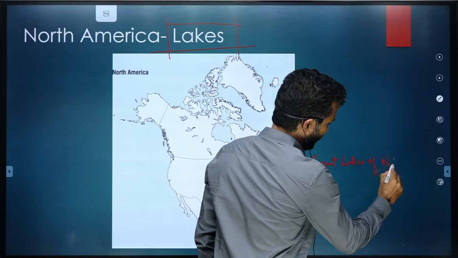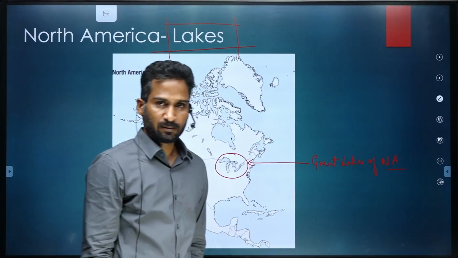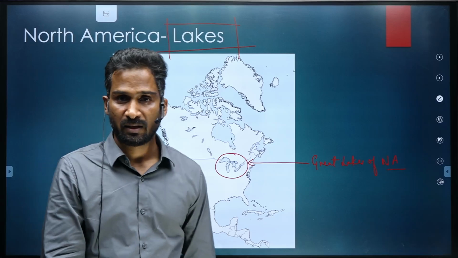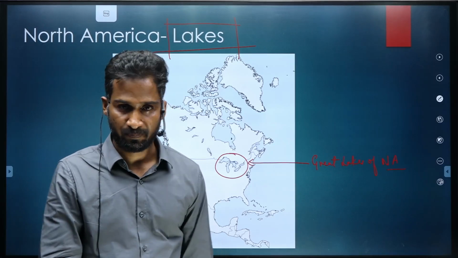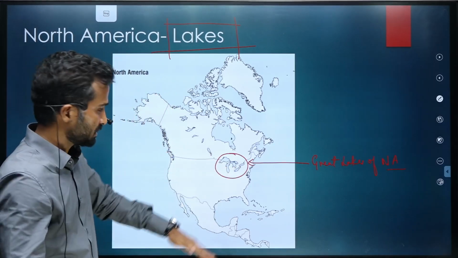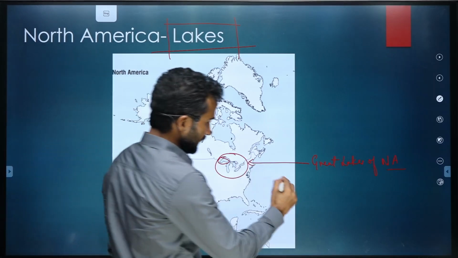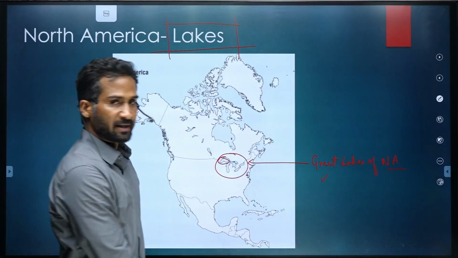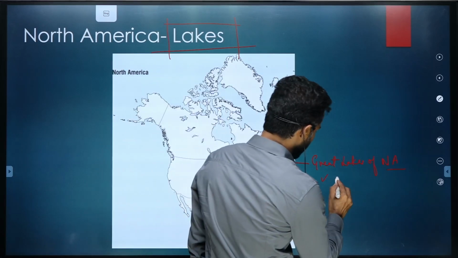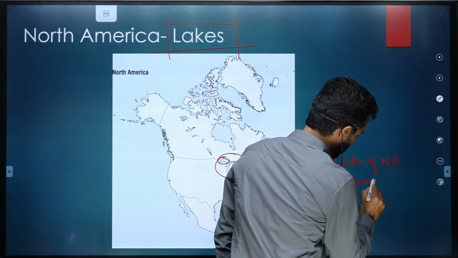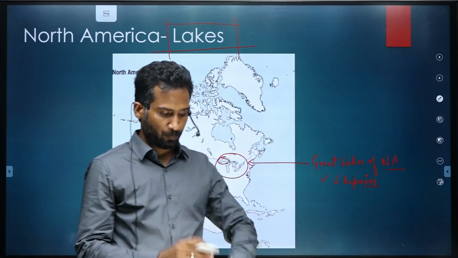North America. They are together known as these 5 lakes, the Great Lakes of North America. Starting from the west, this lake is known as Lake Superior.